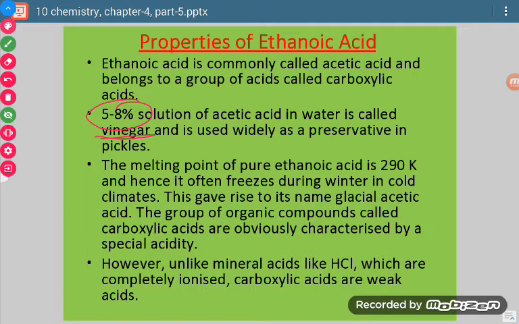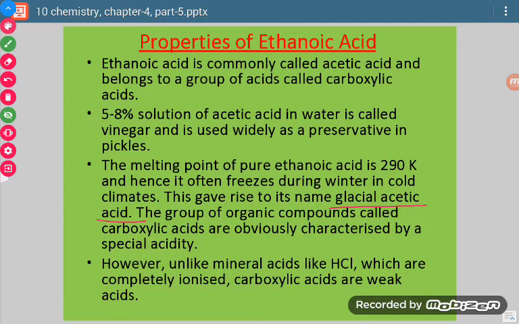Now one more important property is here. Acetic acid is also known as glacial acetic acid. Why does this word glacial come from glacier? Glaciers are in a frozen state, ice is there. So why is it called glacial acetic acid?